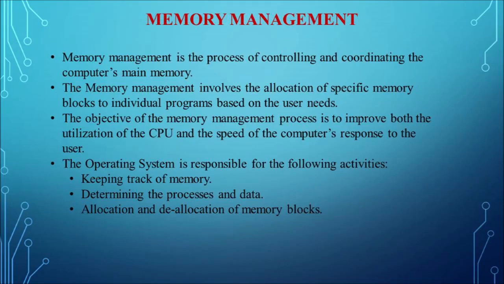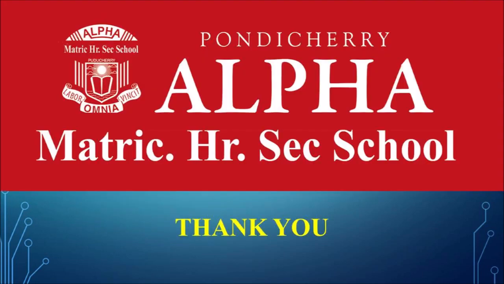So this is all about the memory management feature in an operating system. In the next video, we will discuss the remaining features of the operating system. So far we have discussed what software is, what the types of software available are, what an operating system is, under which software it comes, how the operating system works, the need for an operating system, the uses of an operating system, and the types of operating systems available. And we have seen two key features, the user interface and memory management, in this part. Thank you, students.